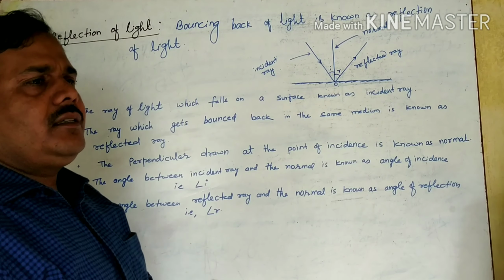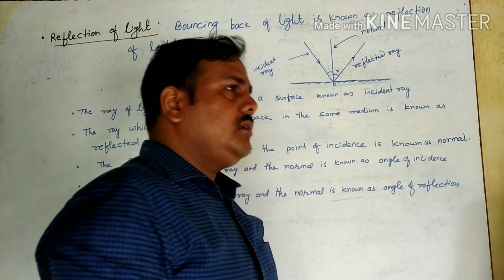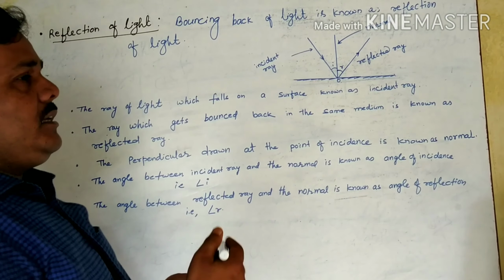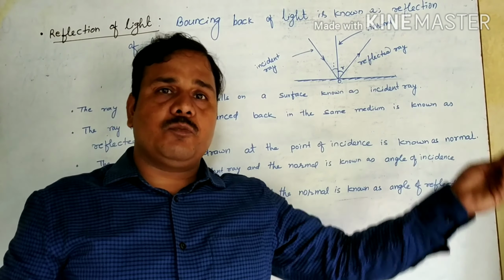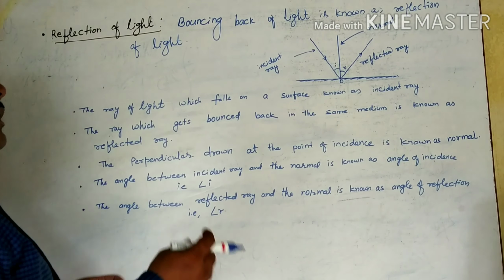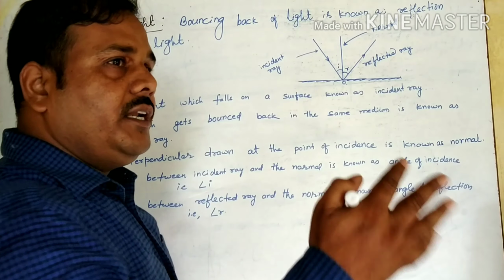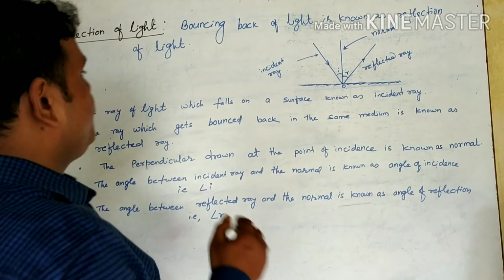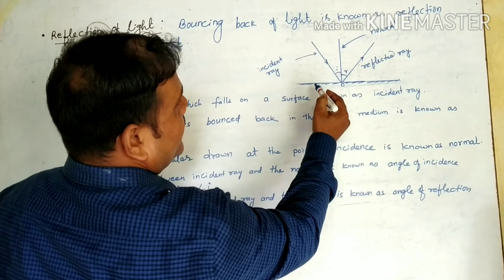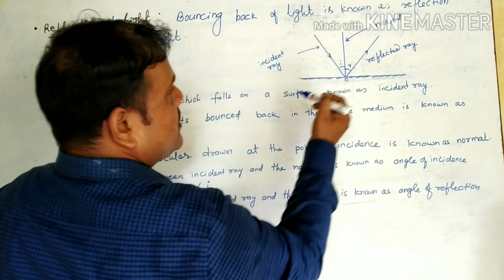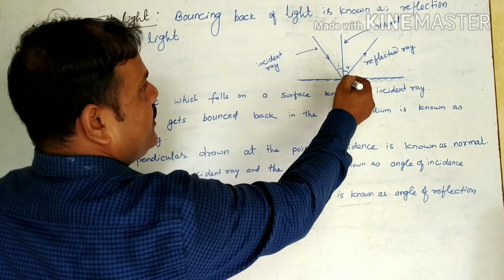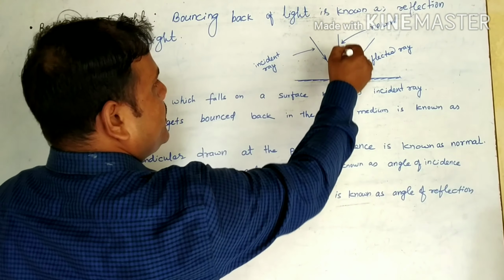Somewhere it is given that reflection is the bouncing of light striking a smooth surface. No, it only strikes any surface and it will return. And see, here is the diagram. Here I have taken one surface. This is a ray, this one is another ray, and here is one line.